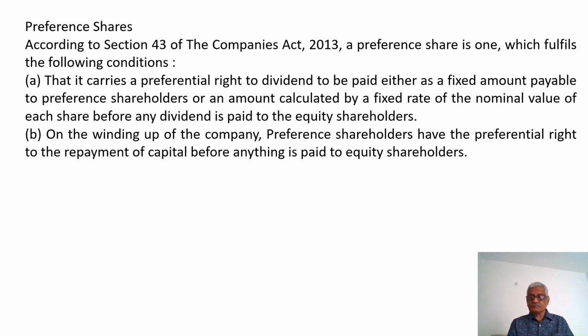Condition number 1, it carries a preferential right to dividend, to be paid either as a fixed amount payable to preference shareholders or an amount calculated by a fixed rate of the nominal value of each share, before any dividend is paid to the equity shareholders. Second, on the winding up of the company, preference shareholders have the preferential right to the repayment of capital before anything is paid to the equity shareholders.